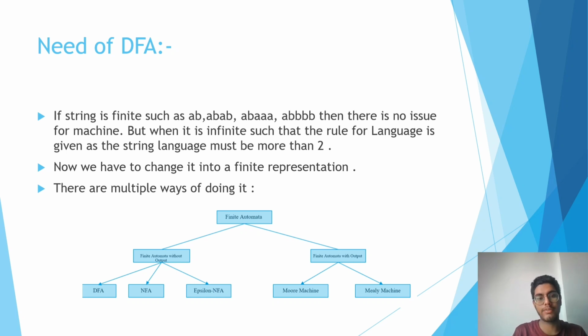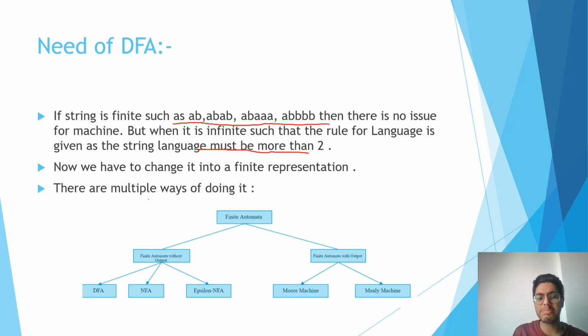Let us say we have the alphabet Σ equal to a, b, and its language should be more than 2. Then it can have an infinite number of strings. It is not possible for us to tell how many strings can be accepted in that language, right? So we have to represent this type of strings as a finite automata.